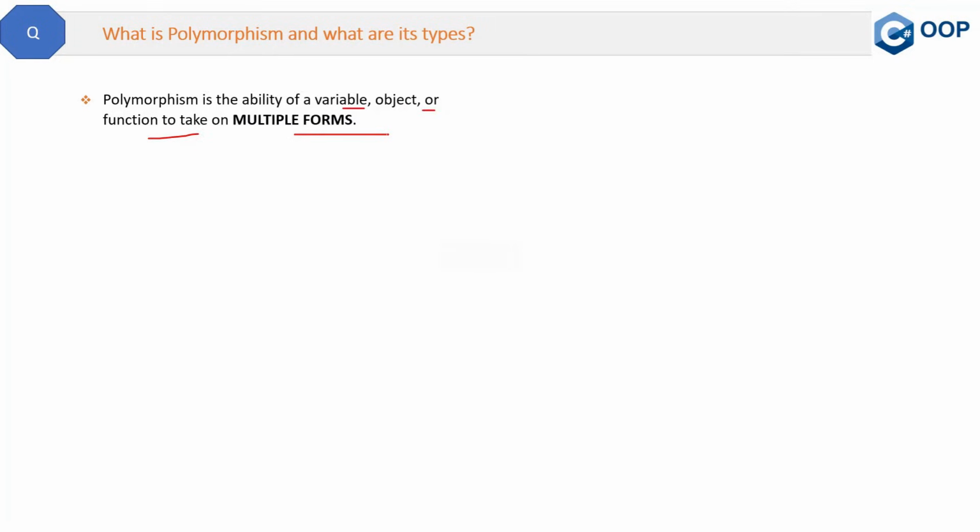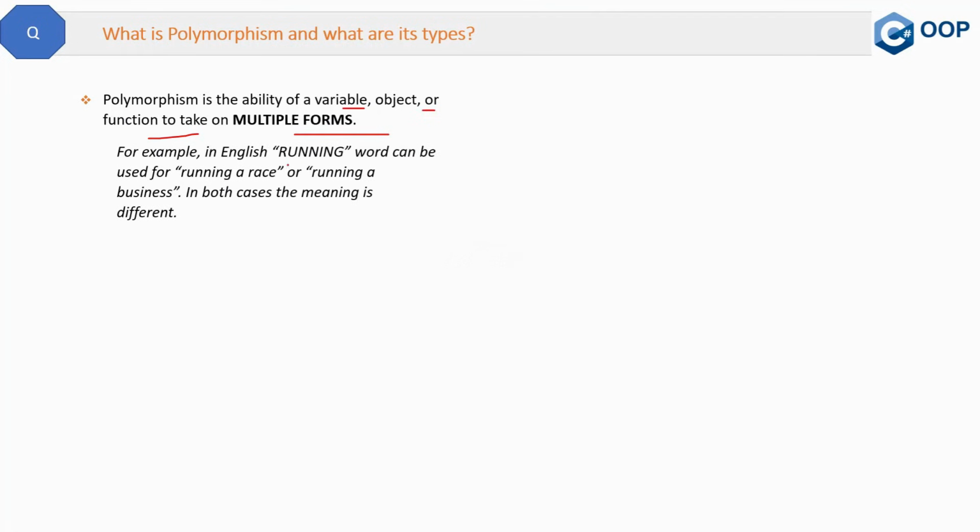Now, what is multiple forms? For example, in English, the word running can be used for running a race or running a business. In both cases, the word running is the same, but the meaning is different. So this is multiple forms. Multiple forms can be achieved in C# via polymorphism.